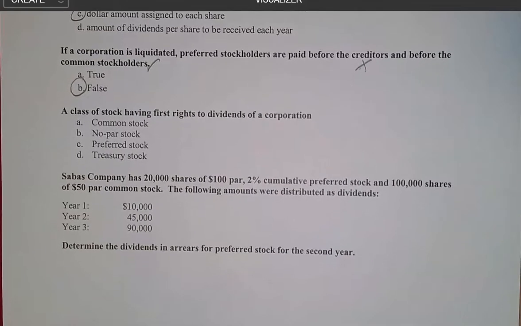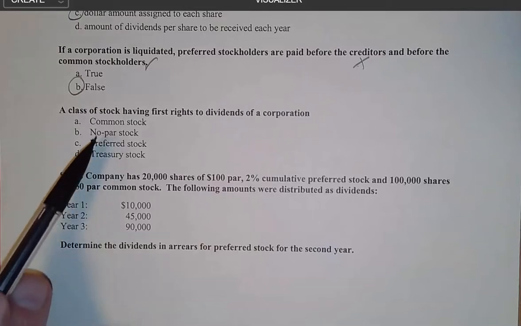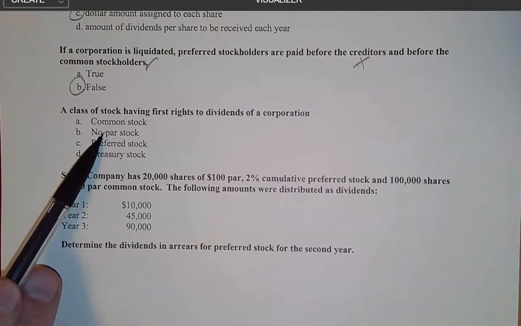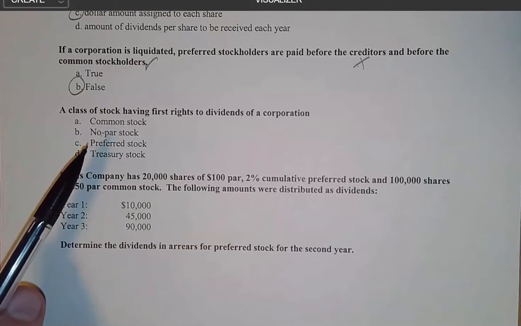Okay, let's see what we have here. It says a class of stock having first rights to dividends of a corporation. Well, I just want to touch on some of the definite wrong answers here.